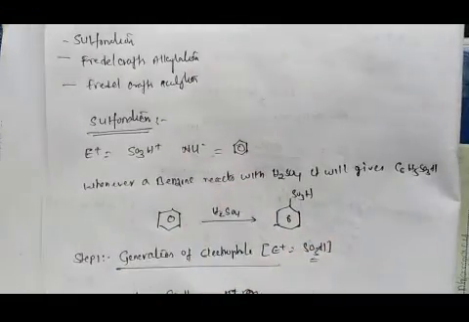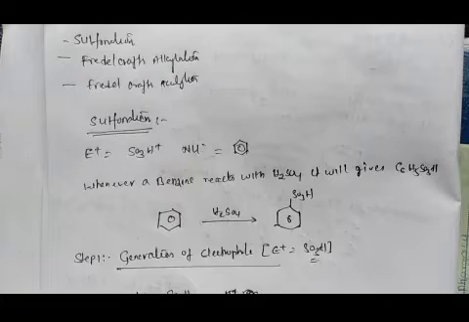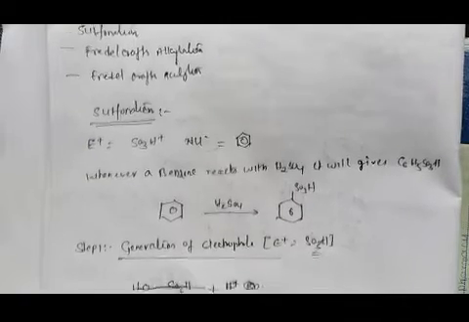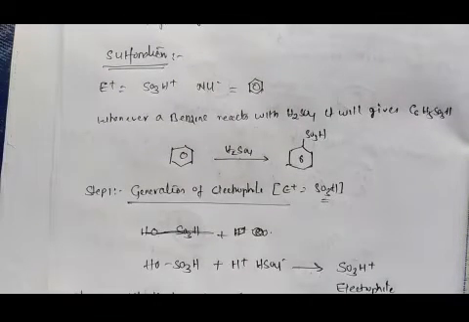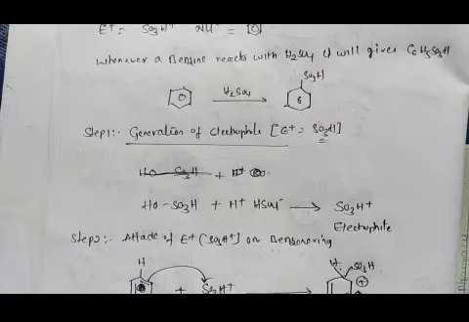Sulfonation is a reaction which occurs between benzene and H2SO4, and we will get a C6H5SO3H group. This reaction is called sulfonation. Sulfonation is an electrophilic aromatic substitution reaction. Generally we have 4 steps in electrophilic aromatic substitution. Step 1 is generation of the electrophile. Two H2SO4 molecules interact with each other and we will get SO3H plus, the electrophile.